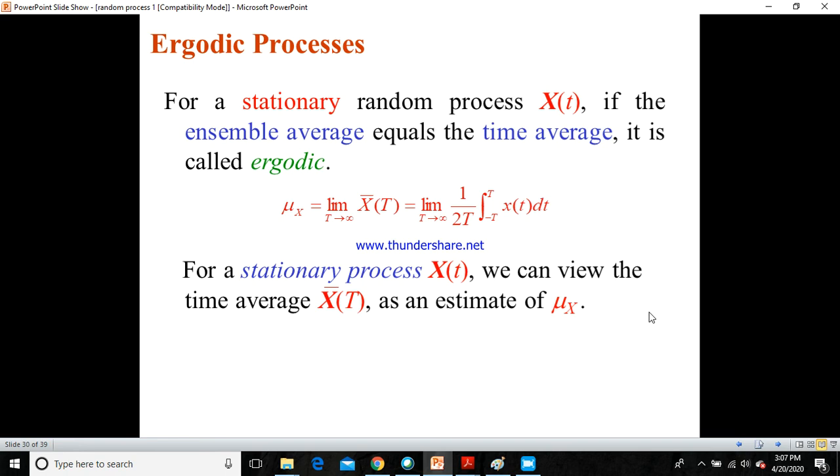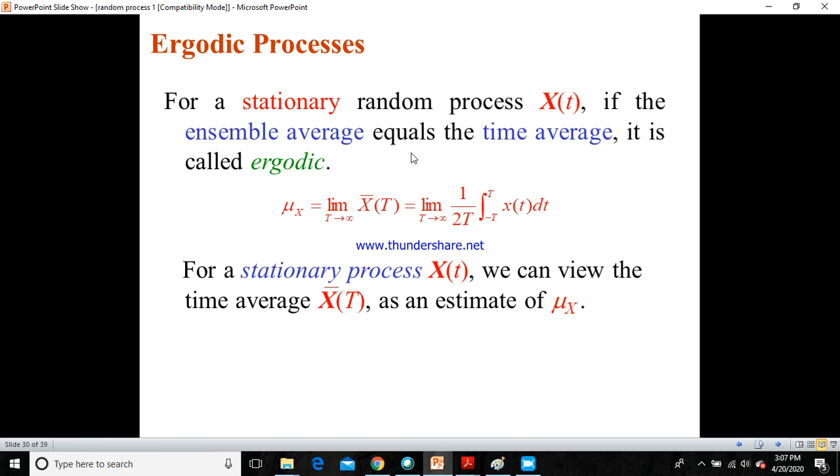Similarly, the next term we can see is the ergodic process. When we say the stationary random process is equal to the ergodic process, for a stationary random process x of t, the ensemble average, that we have seen earlier, you take different readings in different experiments, and the collection of all these readings is nothing but the ensemble.